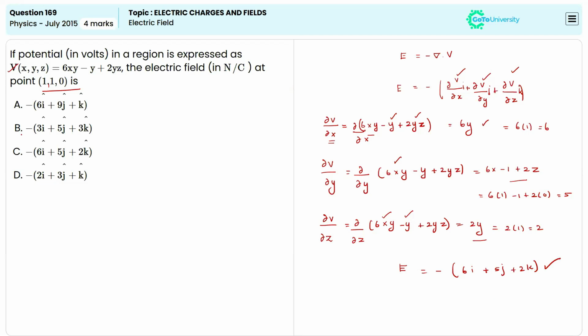So when we check the options, option C represents the correct answer. So let us move on to the next question now.